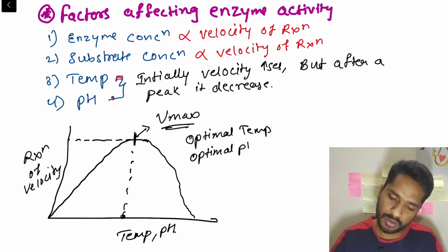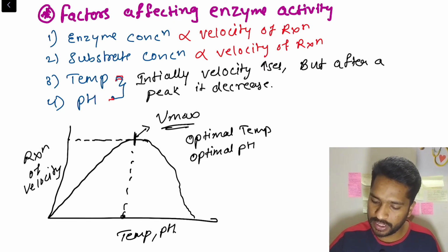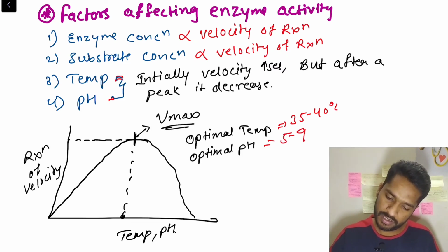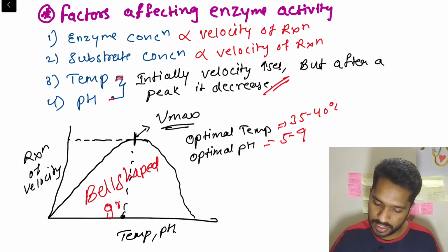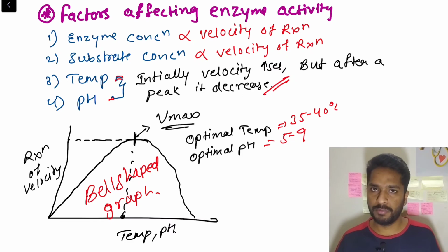In exams there comes a question: what is the optimal temperature for enzyme activity? It is 35 to 40 degrees Celsius, and the optimal pH for enzyme activity is 5 to 9. Both of these give a bell-shaped graph. This was also asked in one of the exams. So bell-shaped graph.